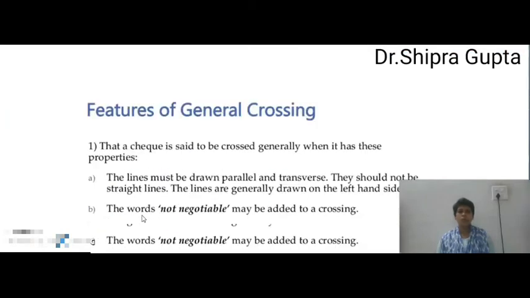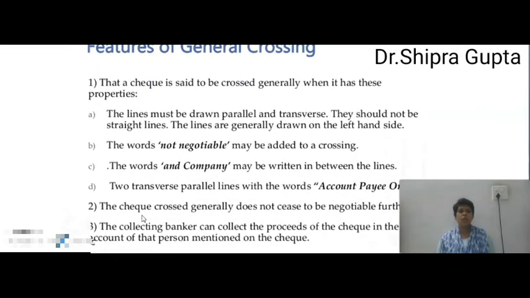Now next, features of general crossing. Number one, a cheque is to be crossed generally when it has these properties. If these properties are present in a cheque, then it is known as a general crossing cheque. The lines must be drawn parallel and transverse. They should not be straight lines. The lines are generally drawn on the left hand side.